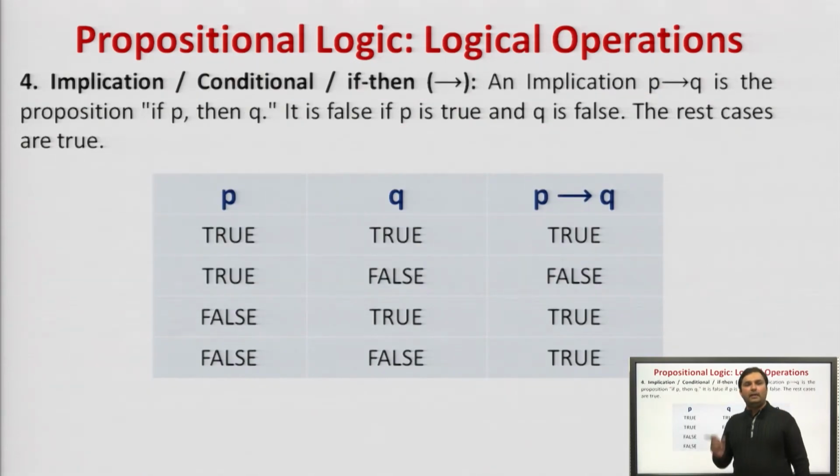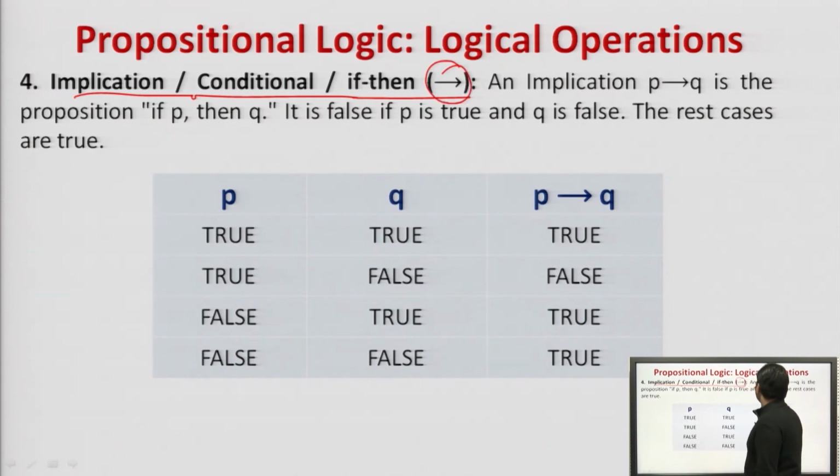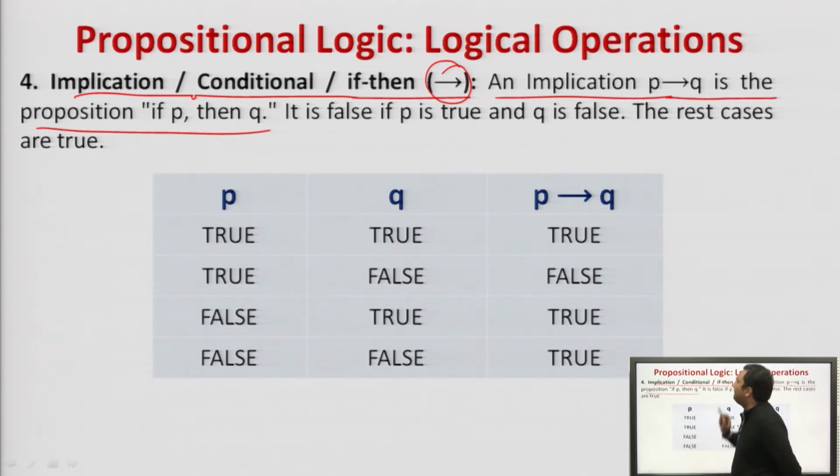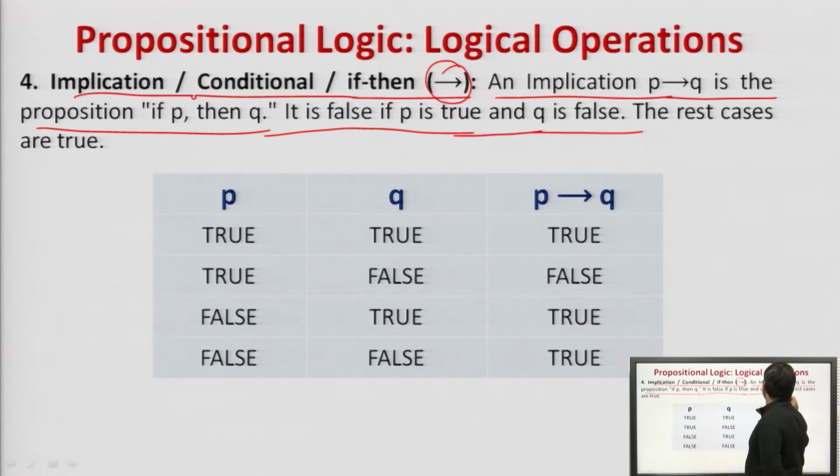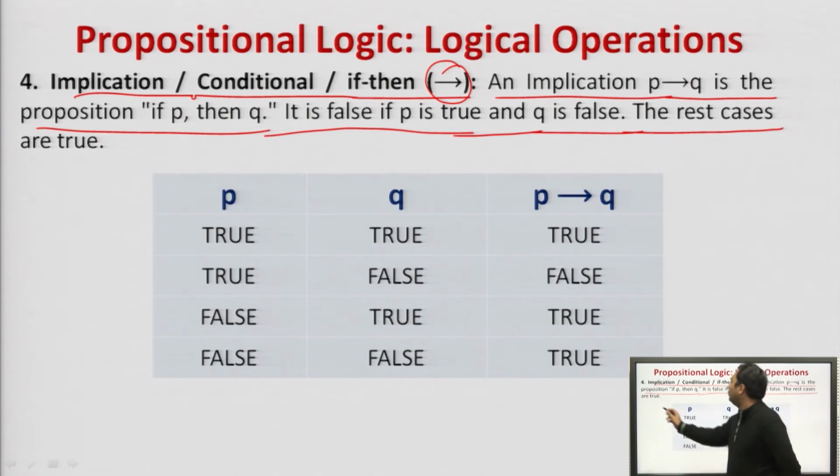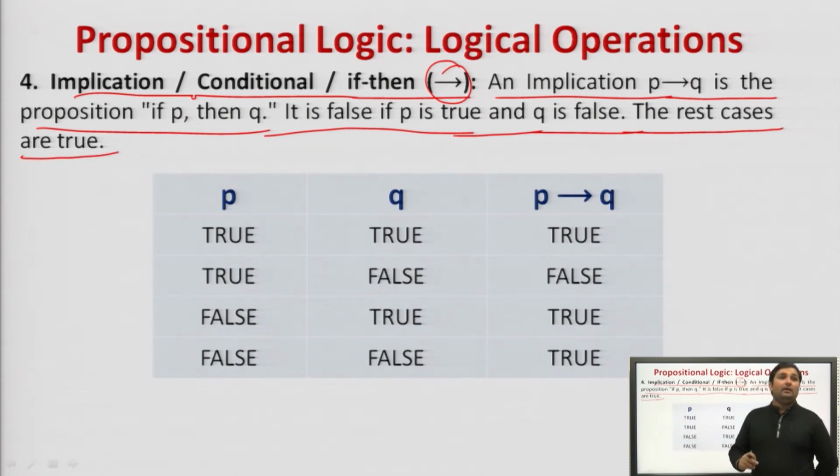Now, let us see implication. So, what is this? Implication, conditional or if-then. We can name it by three terms: implication, conditional or if-then. An implication, denoted by this, P implies Q, is the proposition "if P then Q." अगर P है तभी Q है. If P then Q. It is false if P is true and Q is false. The rest of the cases are true. If P then Q.